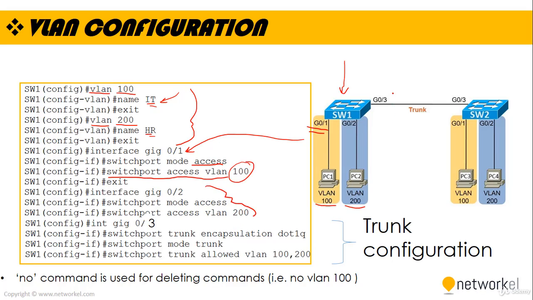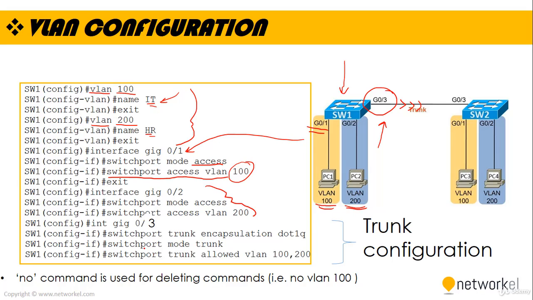Let's take a look at the trunk configuration. On the gig03, we are going to make a trunk configuration because I'm going to carry multiple VLAN information from here, which are VLAN 100 and 200.